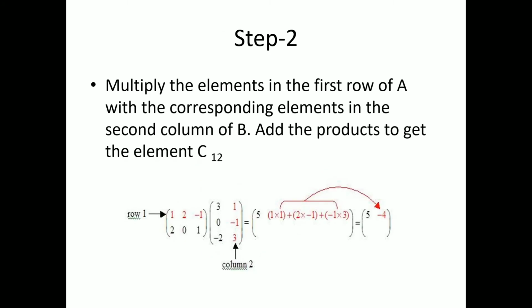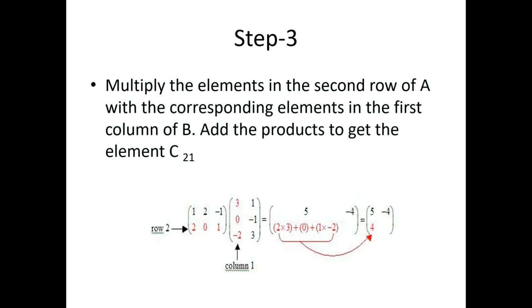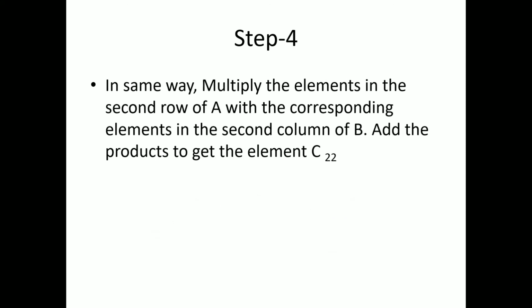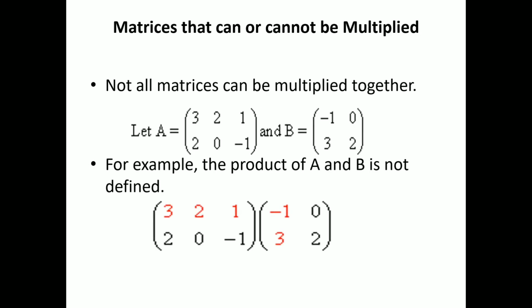Step 2. Multiply the elements in the first row of matrix A with the corresponding elements in the second column of matrix B. Add the products to get the elements which belong to row 1, column 2. Step 3. Multiply the elements in the second row of A with the corresponding elements in the first column of B. Add the products to get the elements that belong to row 2, column 1. In the same way, multiply the elements in the second row of A with the corresponding elements in the second column of B. Add the products to get the element that belongs to row 2, column 2.